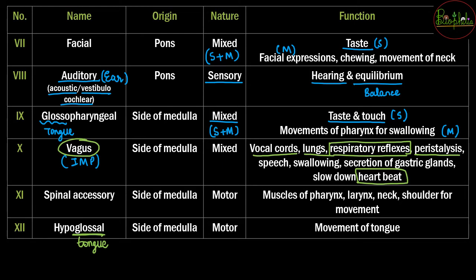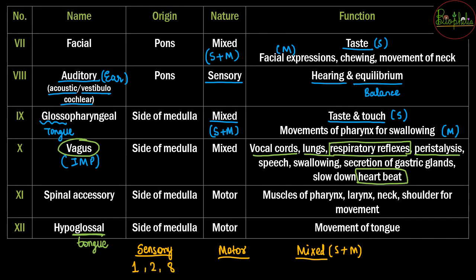So until now we have seen that there are different types of nature of the nerves. Sensory nerves, and along with sensory we have seen that there are motor nerves as well, and sometimes there are mixed nerves, that is, they are sensory as well as motor. So what are the cranial nerves? What are the numbers that come under sensory? For sensory nerves you have cranial nerve number 1, 2 and 8.